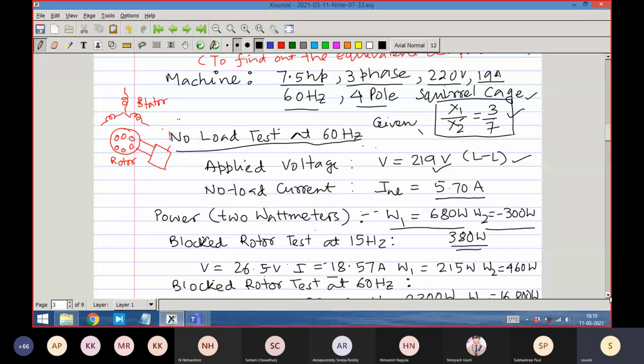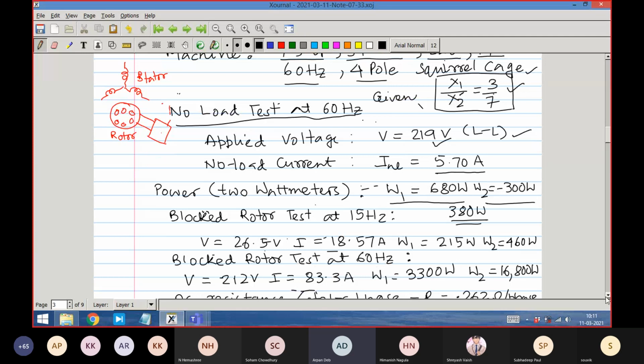Sir, in no load test, should we consider the rotor part of the circuit open because slip is very high? Yeah, we are almost considering that. Sorry, slip is very low, so R2 by s will be very high. So yes. We'll show you the equivalent circuit a little later. So definitely we will consider that the rotor part of the circuit in an equivalent circuit is open.